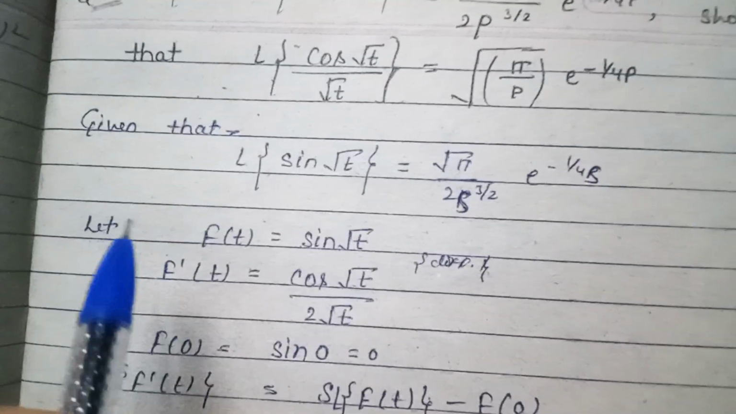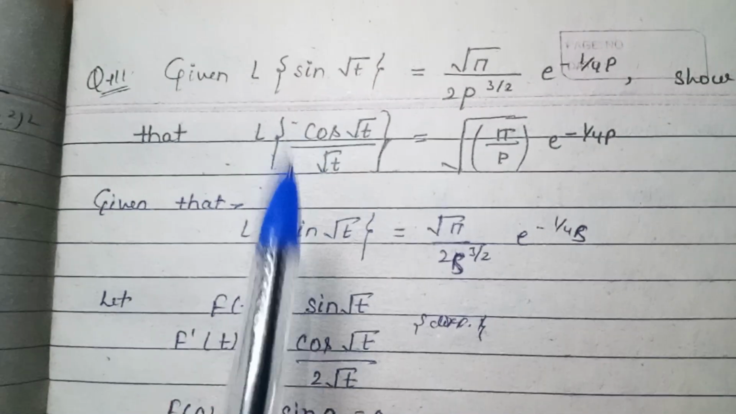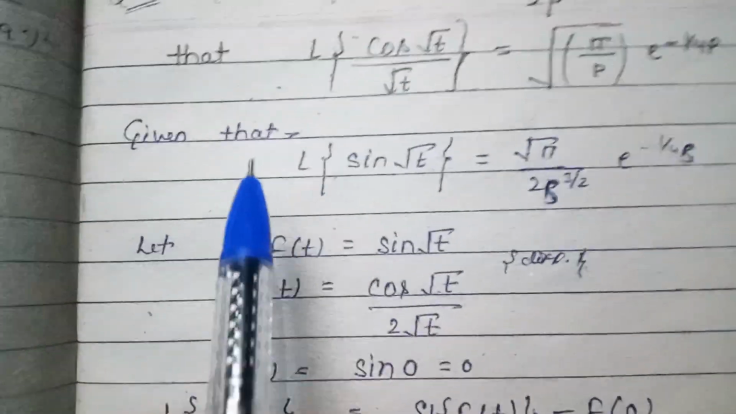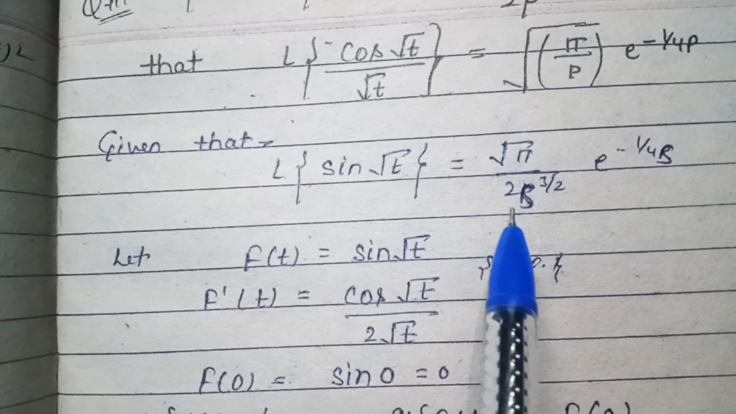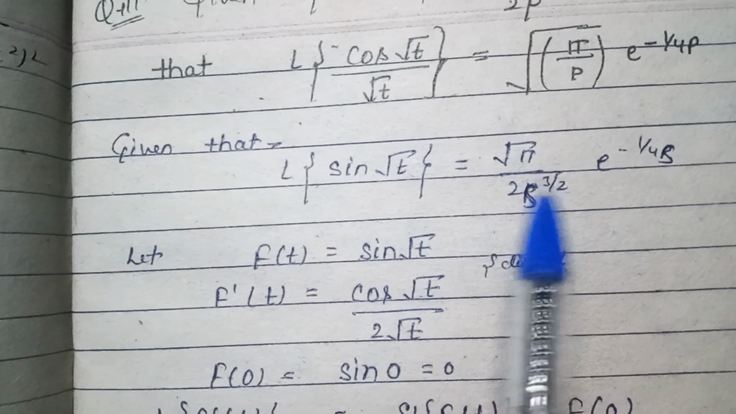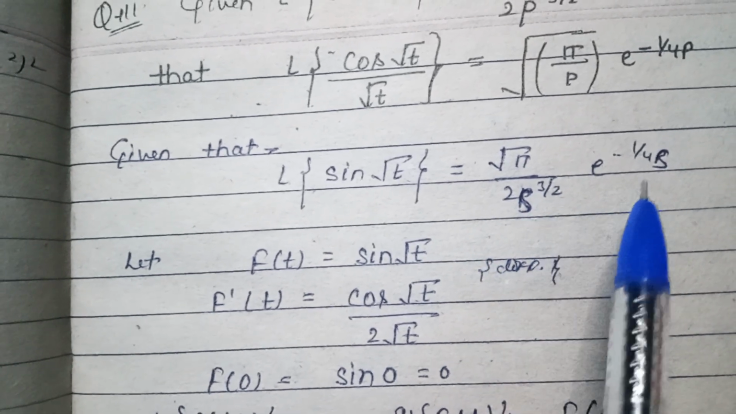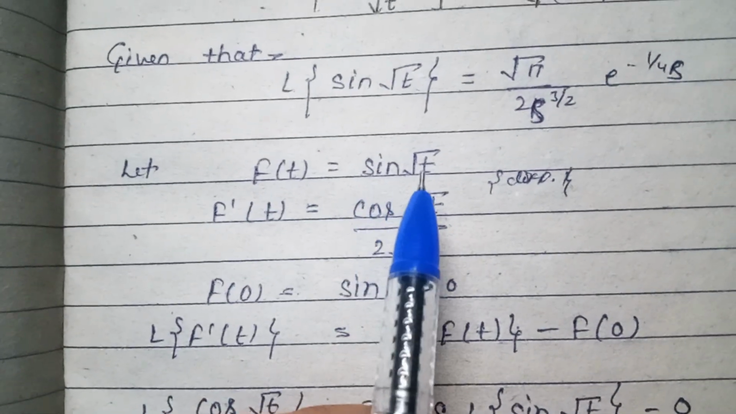So for solving this, it is given that Laplace of sin under root t is equal to under root pi upon 2 s to the power 3 by 2, e to the power minus 1 by 4s. Let f(t) is equal to sin under root t.